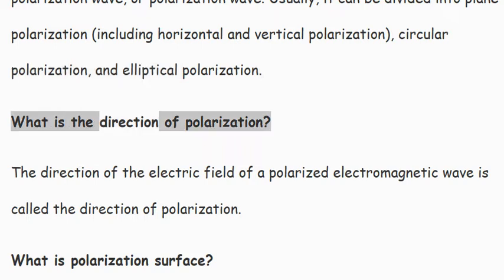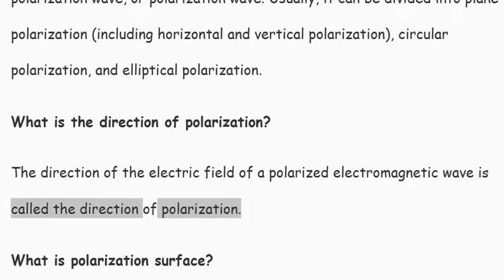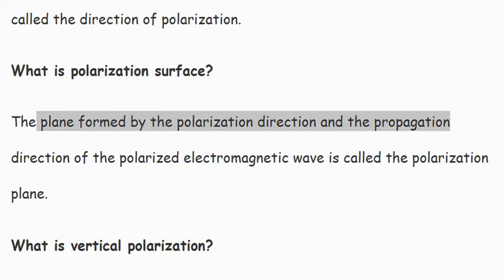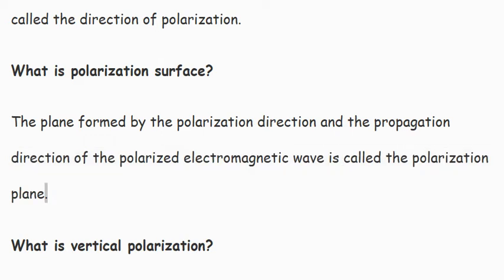What is the direction of polarization? The direction of the electric field of a polarized electromagnetic wave is called the direction of polarization. What is the polarization surface? The plane formed by the polarization direction and the propagation direction of the polarized electromagnetic wave is called the polarization plane.